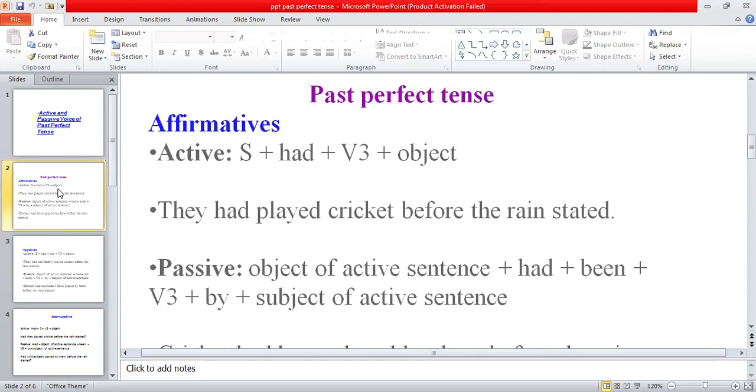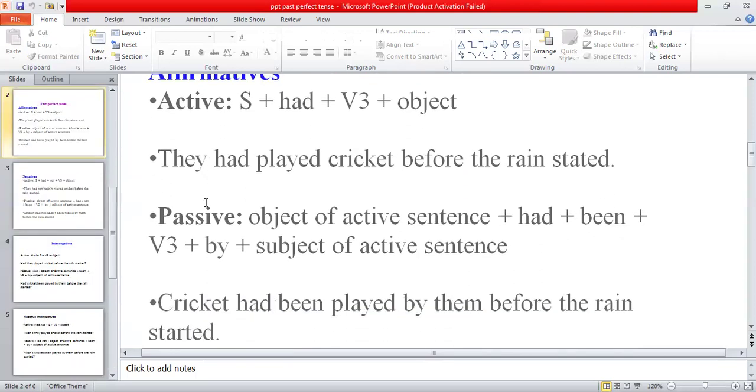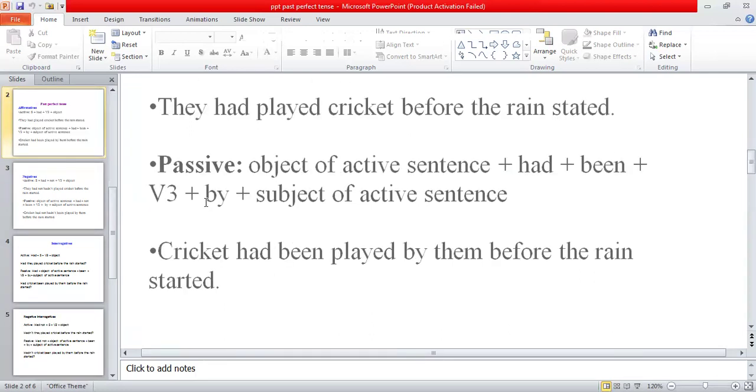into passive voice. So the active sentence of past perfect tense has subject plus had plus third form of the verb plus object. Like you can see in the example, they had played cricket before the rain started. Now, if you want to change it into passive voice, the structure formula is that the object of the active sentence will come in the beginning of the sentence. Then you will write had been with third form of the verb, and then the subject of the active sentence will come. So the passive sentence will be: cricket had been played by them before the rain started.